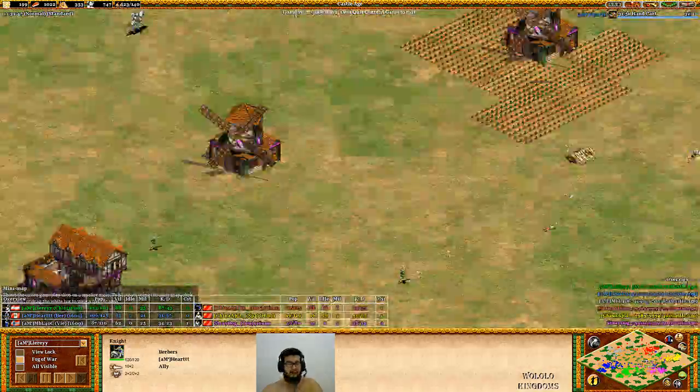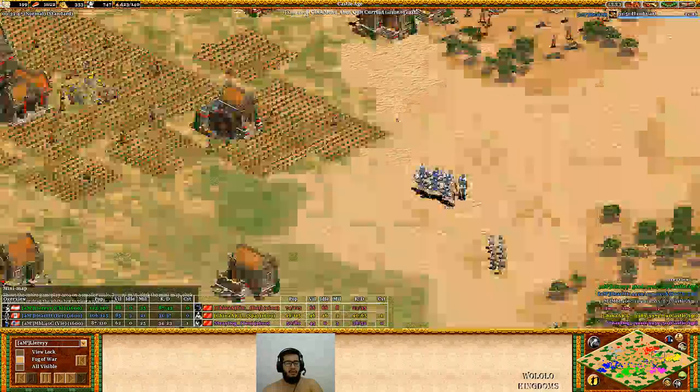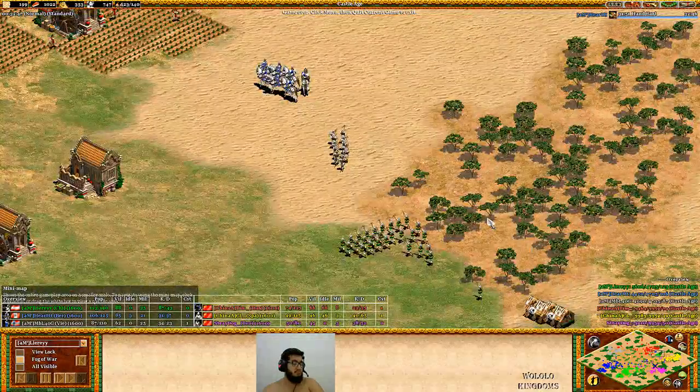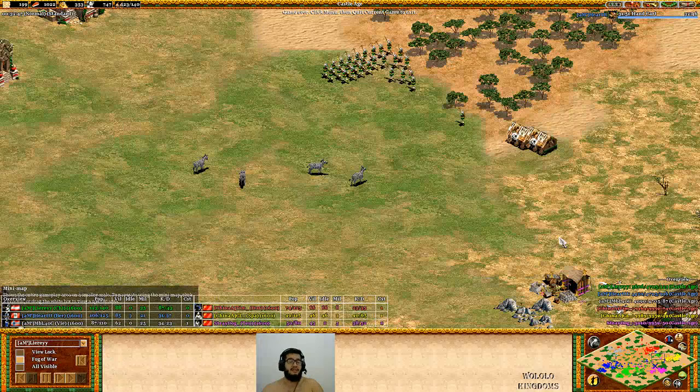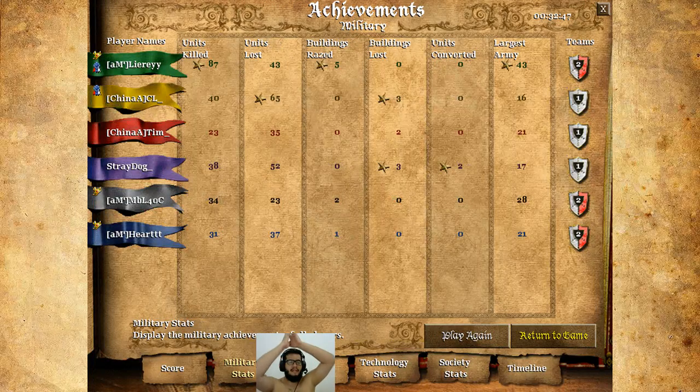And that's it. They ended up making a lot more military, and when they went to Castle, it was just a matter of adding siege and choosing who they wanted to kill. Basically that was that. A last look at the achievements. Military, biggest army for Liereyy, second biggest army for MBL, and third biggest army for Heartt. So they were more effective in building bigger armies, in winning the early fights.